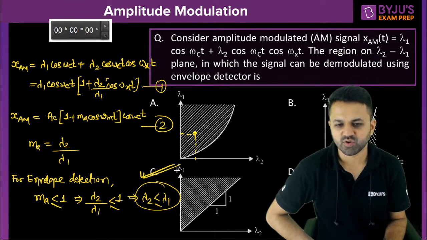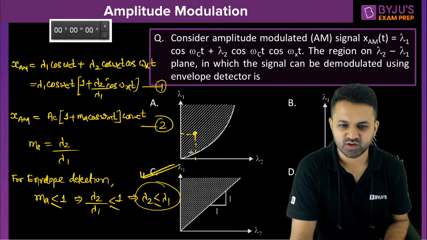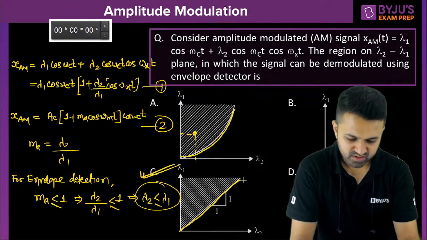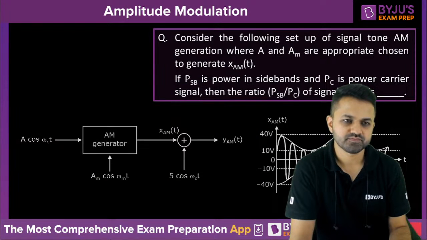So the correct answer would be option number C. Because there is a non-linear curve in option A and this is the linear curve in option C. So which option will be the correct one? That is option number C. Now solve this one.